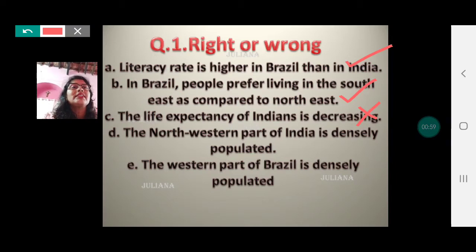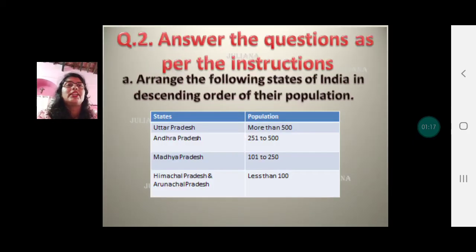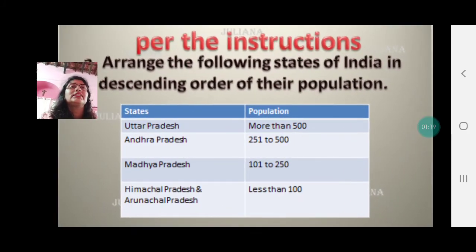The northwestern part of India is densely populated. Wrong. There we have Rajasthan, where the density is low. The western part of Brazil is densely populated. Wrong. There's hardly any water bodies that side. There is Pantanal wetland, marshy land, so no population there. Not much population at least.